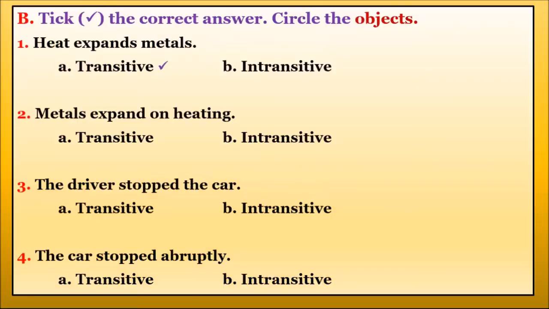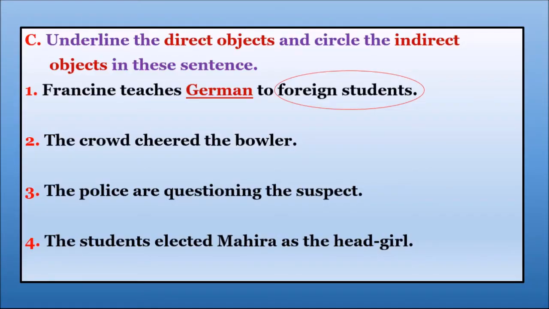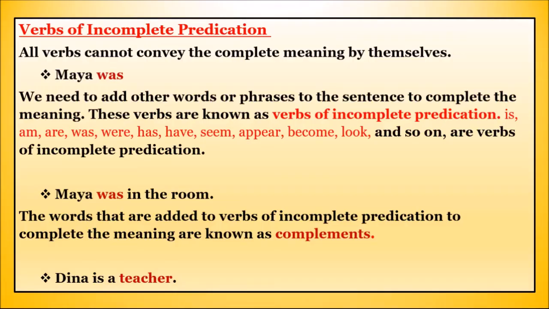Now, let us see. In this exercise, we have done, and this exercise also we have done. With this we have completed the first session. Today we are going to do the second half of the chapter, which starts with verbs of incomplete predication. So today we are going to discuss this.